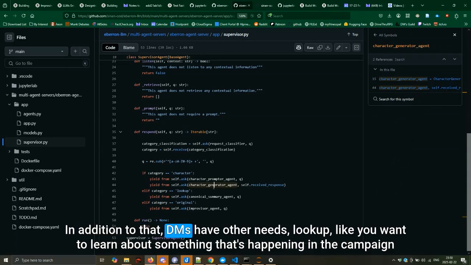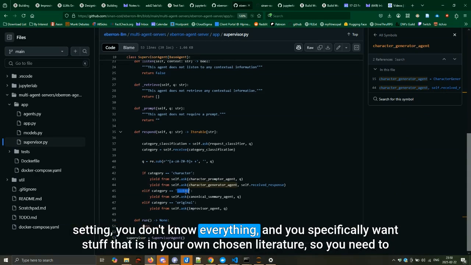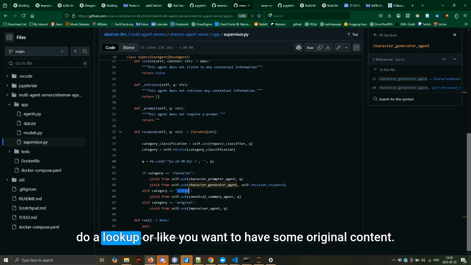In addition to that, DMs have other needs. Lookups, like when you want to learn about something that's happening in the campaign setting, you don't know everything, and you specifically want stuff that is in your own chosen literature, so you need to do a lookup, or you want to have some original content.